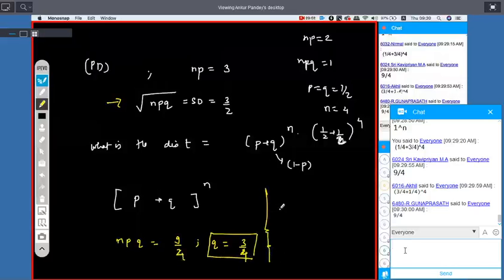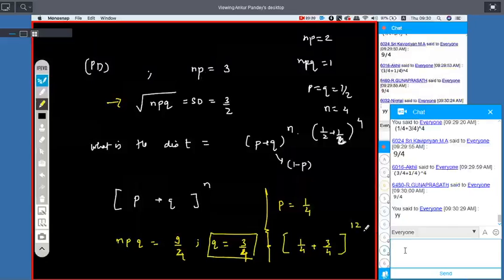Okay. P equal to 1 by 4. So the answer will be 1 by 4 plus 3 by 4, but we don't know N. So as we will put P equal to 1 by 4 here, we will get N equal to 12. Clear?